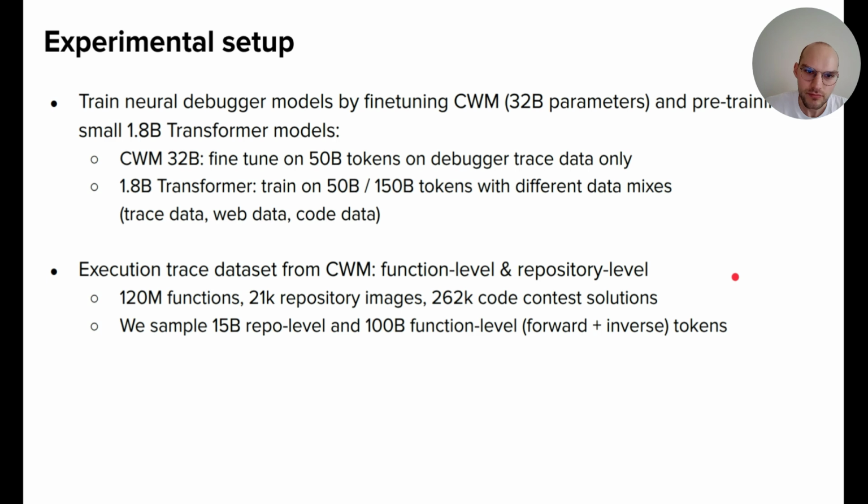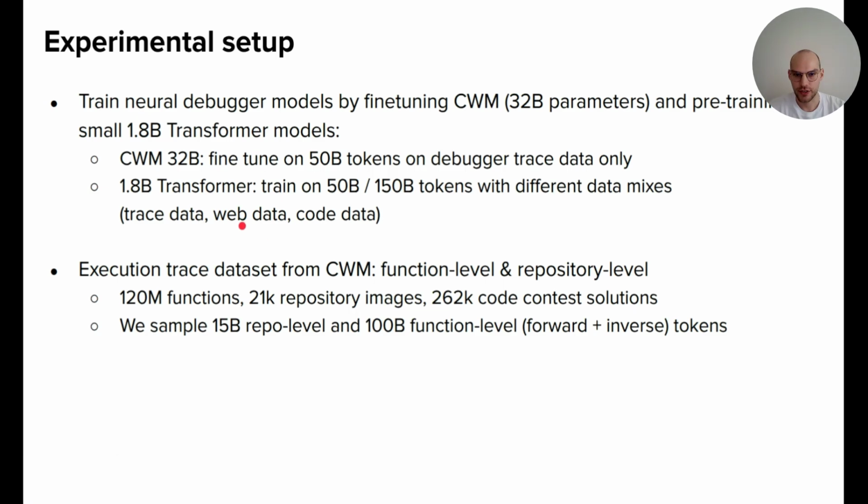Okay, so our experimental setup: we train neural debugger models by fine-tuning, on the one hand, the CWM, a 32 billion parameter model, and on the other hand, pre-training small 1.8 billion parameter transformer models. The fine-tuning is done on 50 billion tokens of debugger trace data only, and for the 1.8 billion transformer, we train on either 50 billion or 150 billion tokens with different data mixes: trace data only, web data, and code data.